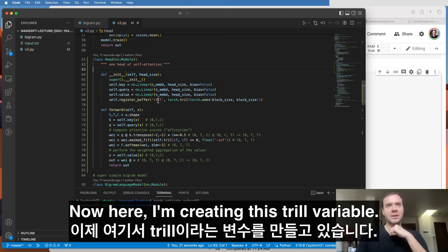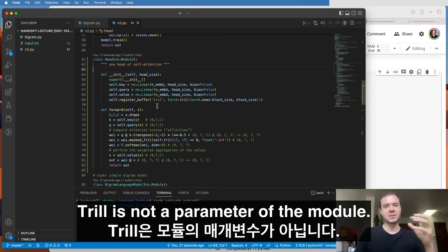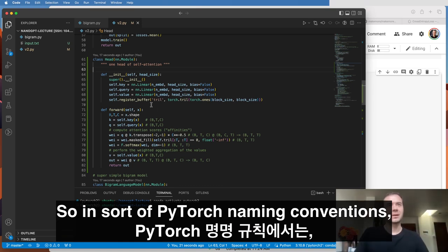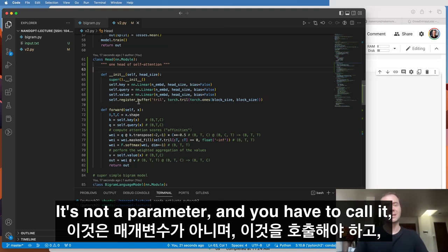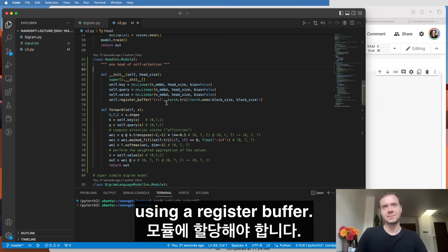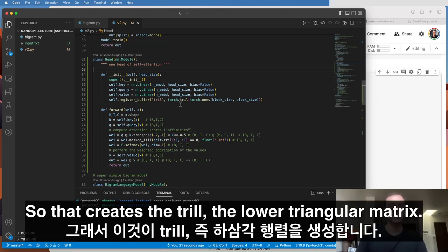Now here, I'm creating this tril variable. Tril is not a parameter of the module. In PyTorch naming conventions, this is called a buffer. It's not a parameter, and you have to assign it to the module using register_buffer. So that creates the tril, the lower triangular matrix.